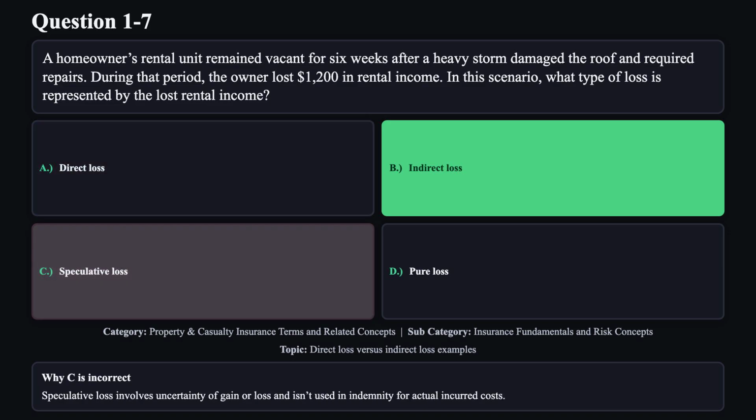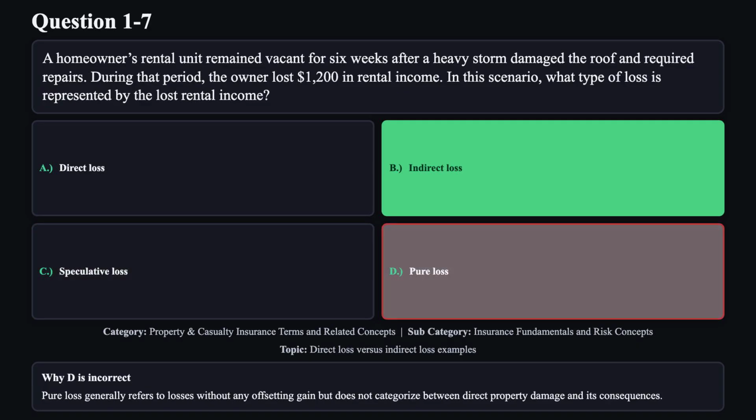Reason C is not correct. Speculative loss involves uncertainty of gain or loss and isn't used in indemnity for actual incurred costs. Reason D is not correct. Pure loss generally refers to losses without any offsetting gain but does not categorize between direct property damage and its consequences.